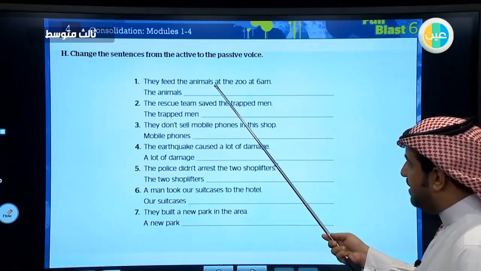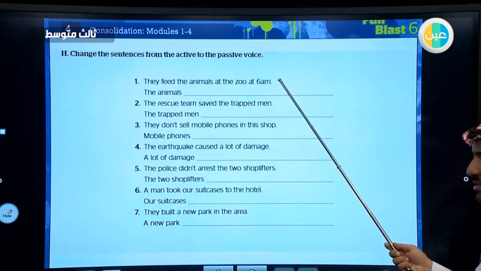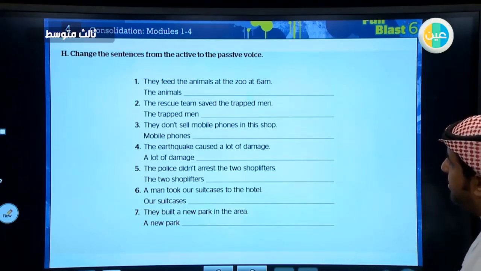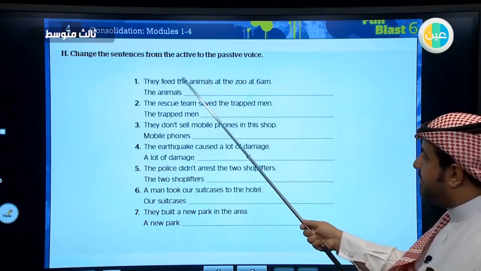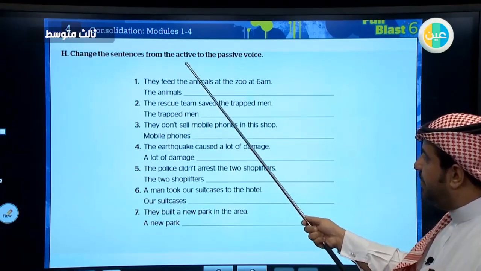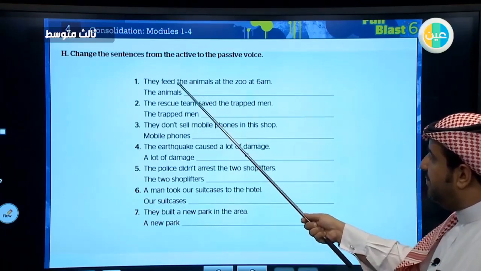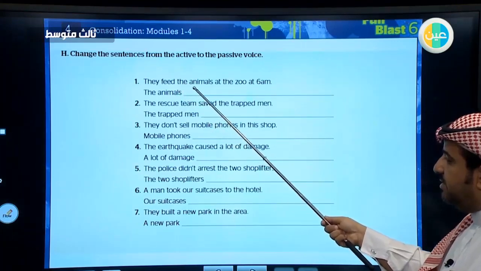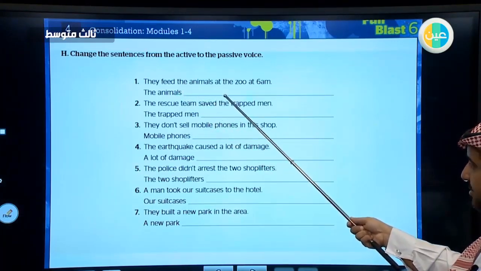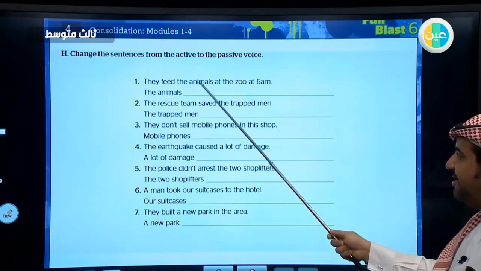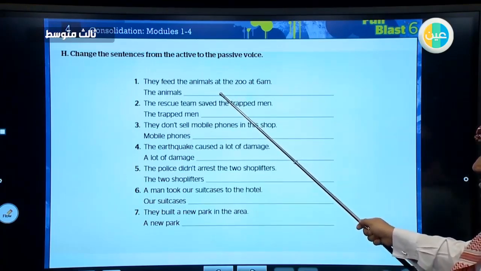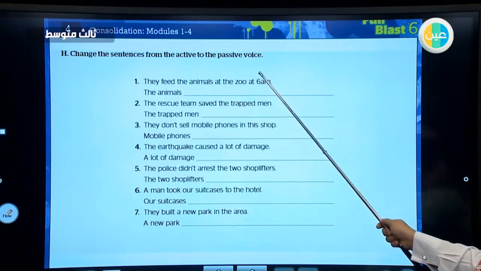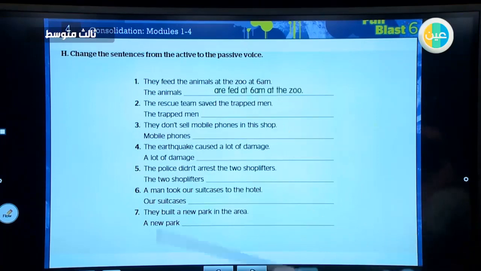They feed the animals at the zoo at 6 a.m. So we bring the object to the beginning, we add verb be, and the verb will be changed to past participle. So, as it is present, we are going to use are fed, yes, are fed at 6 o'clock at the zoo.